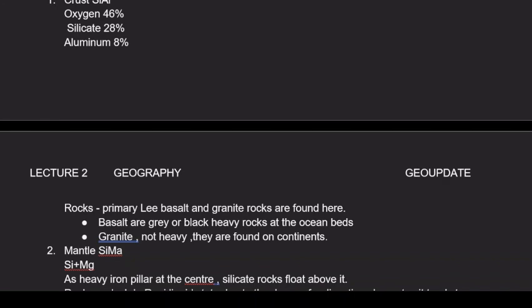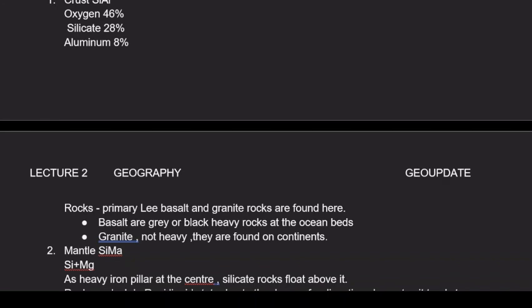So what is it? It is the crust. That is the first layer over which we are moving. जिसके ऊपर हम चल रहे हैं. So crust is actually called as सियाल. सियाल मतलब क्या? यहाँ पे सिलिका और एल्यूमिनियम दोनों आपको मिलते हैं.